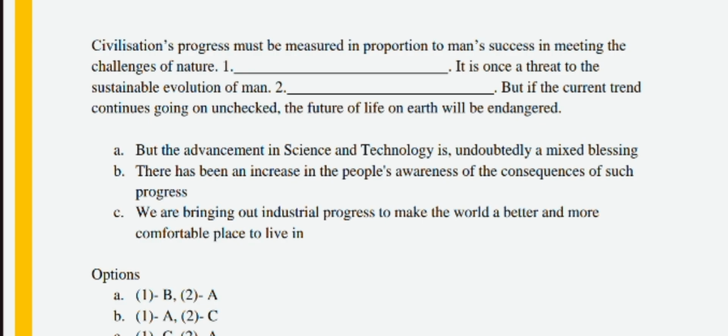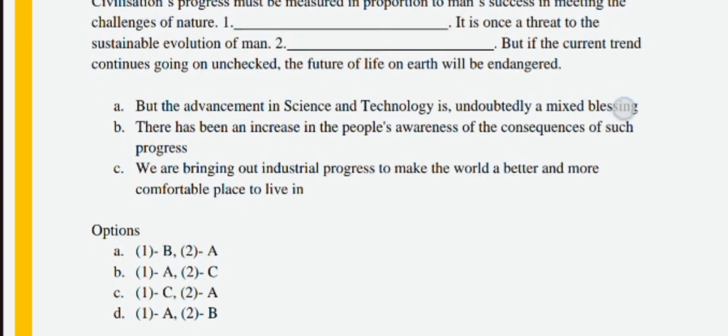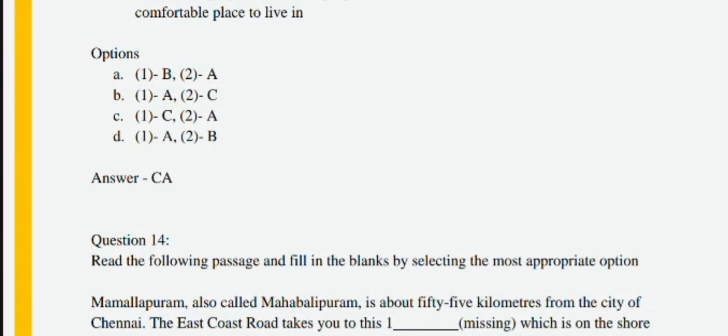Yes, this statement matches with the next sentence. We have to check the other options, which is C and A: "Advancement in science and technology is undoubtedly a mixed blessing, but if the current trend goes on unchecked, the future of life on the earth will be endangered." So the option C and A is absolutely correct.